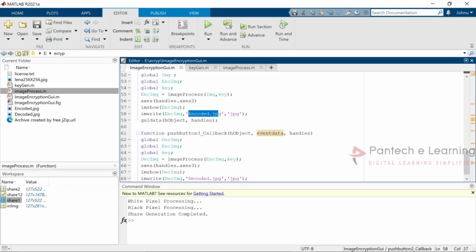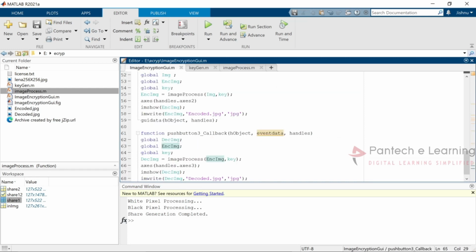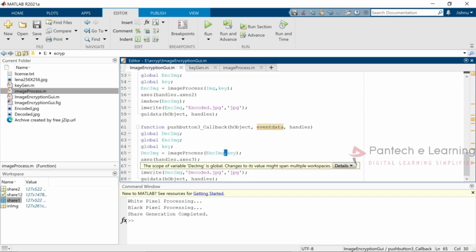Finally, if you click on the decoder button or decryption button, the image process, whatever has been encoded, will be decoded. The encoder is there, and inside this image processor we have decoding also. The reverse process is known as the decoding part. It will be taking from last to first. Then the key value: once the encoded image matches with the key value, this key gets separated from the image, and whatever image we have encrypted will be decoded once again.